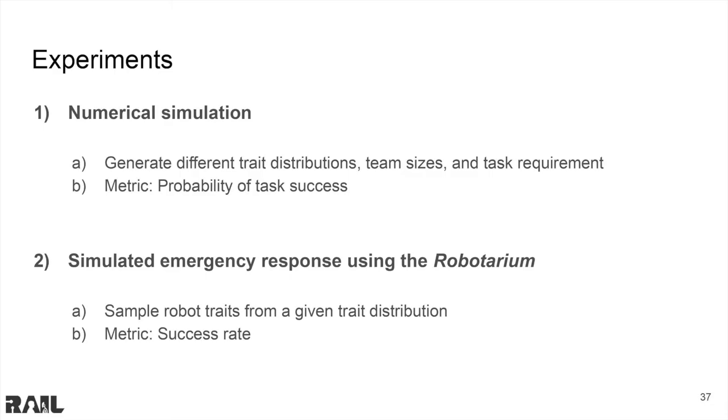In this experiment, we have a heterogeneous robot team with a given trait distribution, team size, and task requirement. We sample robots from their trait distributions, assign them to tasks, and simulate the tasks. We then count how many times the tasks succeed and fail.